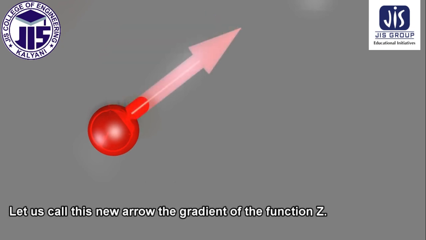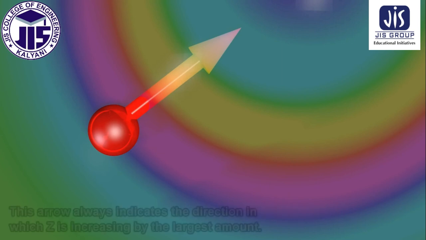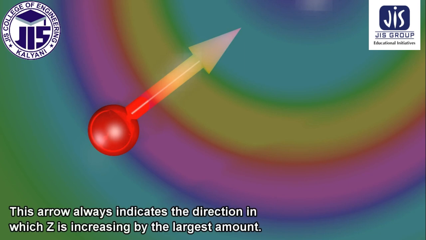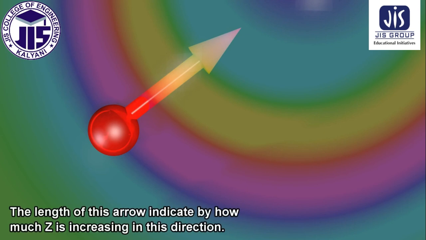Let's call this new arrow the gradient of the function z. This arrow always indicates the direction in which z is increasing by the largest amount. The length of this arrow indicates by how much z is increasing in this direction.